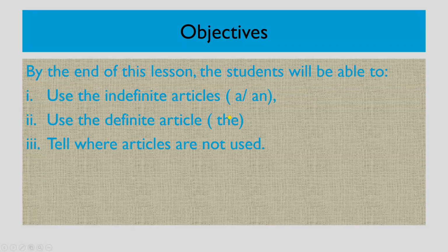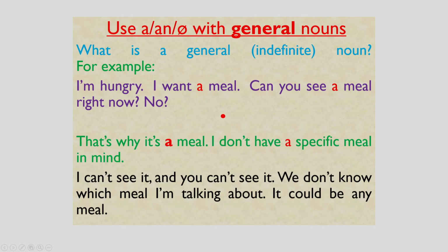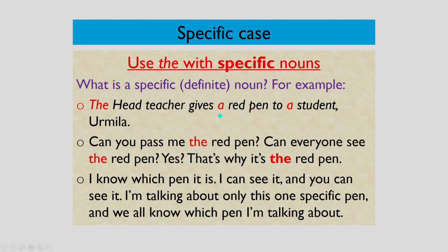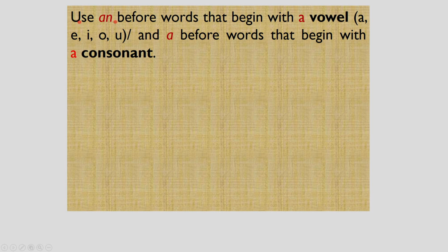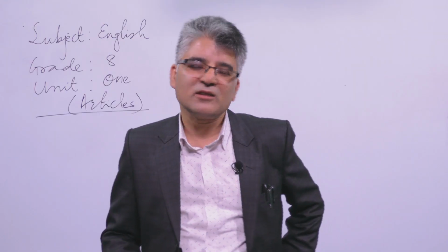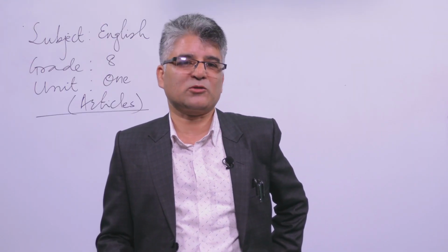But again, let's see some more situations. So that is why an is used before the words that begin with a vowel, that means A, E, I, O, U, or you can find out the pronunciation of that word. And a is used before words that begin with a consonant letter or consonant sound, sometimes both too.